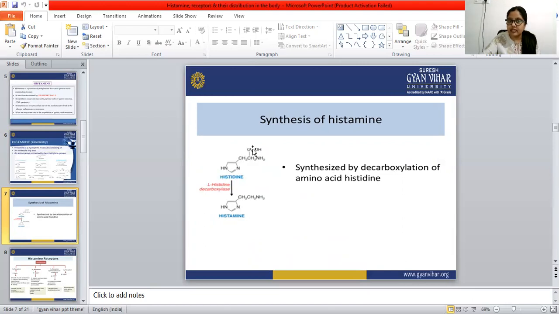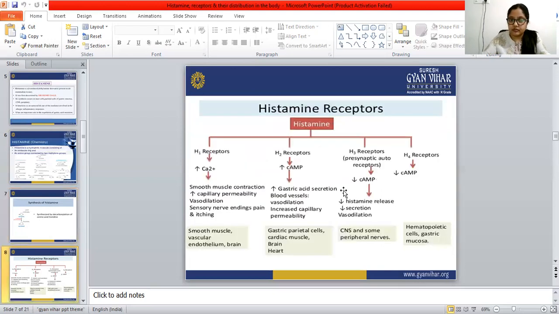Decarboxylation means removal of the carboxylic acid group. So histamine is synthesized by decarboxylation of the amino acid histidine with the help of L-histidine decarboxylase. So this is the synthesis of histamine.